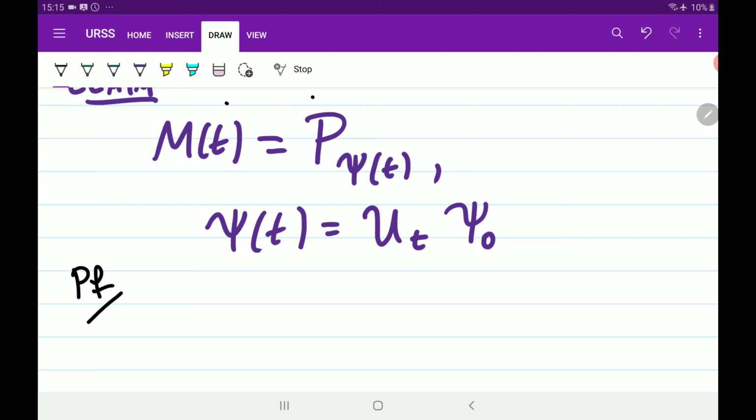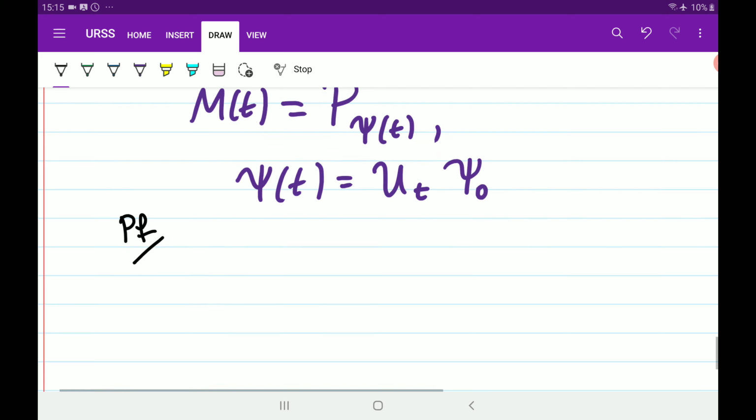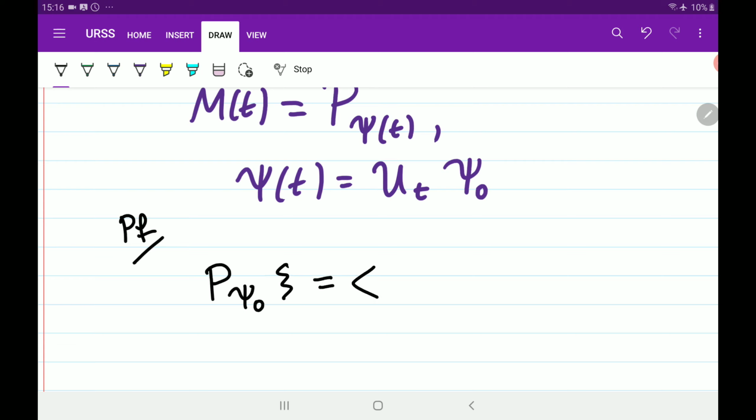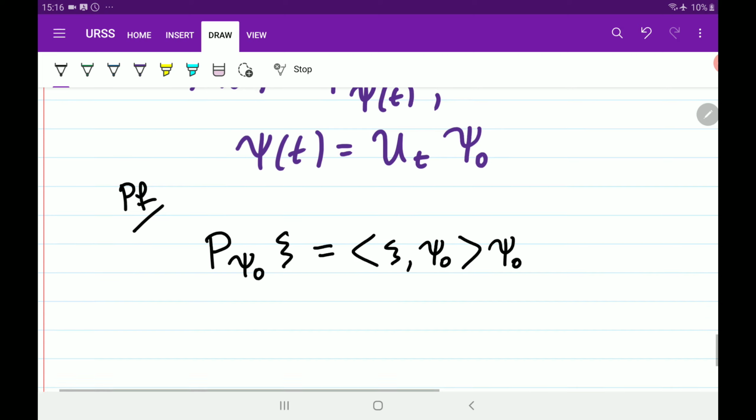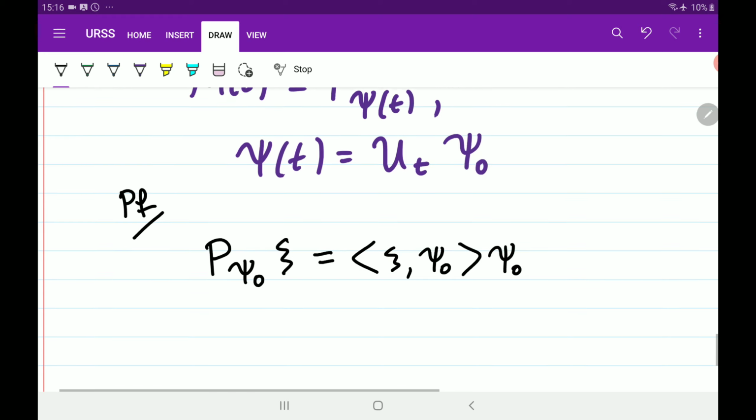So for the proof, you could try to prove this equality by proving that M sends psi to psi and sends any vector orthogonal to psi to 0. You could do that, but it's a lot easier to actually use the definition of the projection. This is defined to be psi times the inner product of psi naught with psi naught. You know it's this way around because this argument right here is linear. However, this only holds if the vector you're projecting onto is unit length.